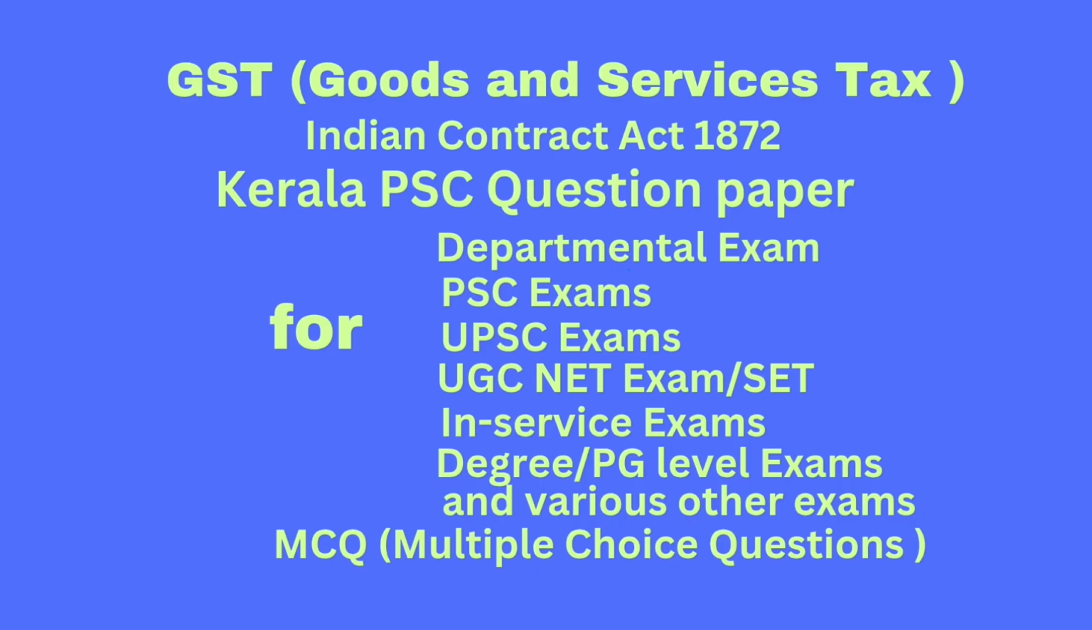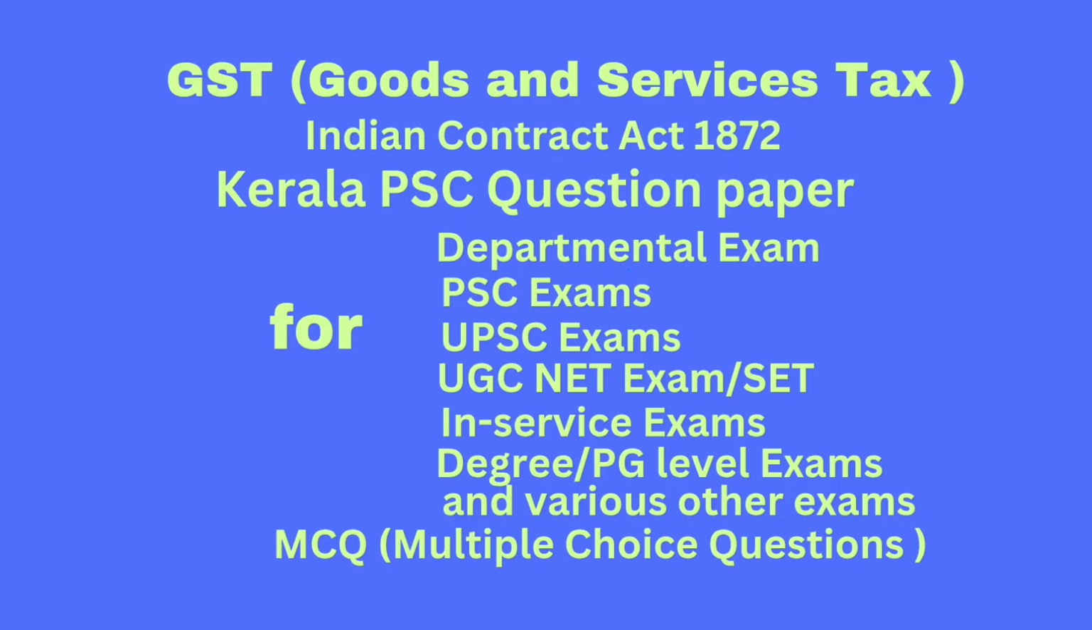Question number 51. When does the liability to make GST payment arise? Option A, at the time of receipt of payment. Option B, at the time of issuance of invoice. Option C, completion of services. Option D, earliest of the above three events. That is, the earliest of receipt of payment, issuance of invoice, or completion of services. That is the correct answer.